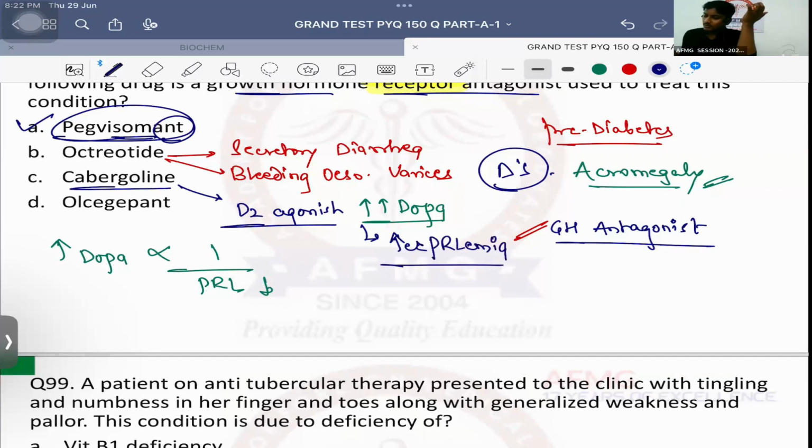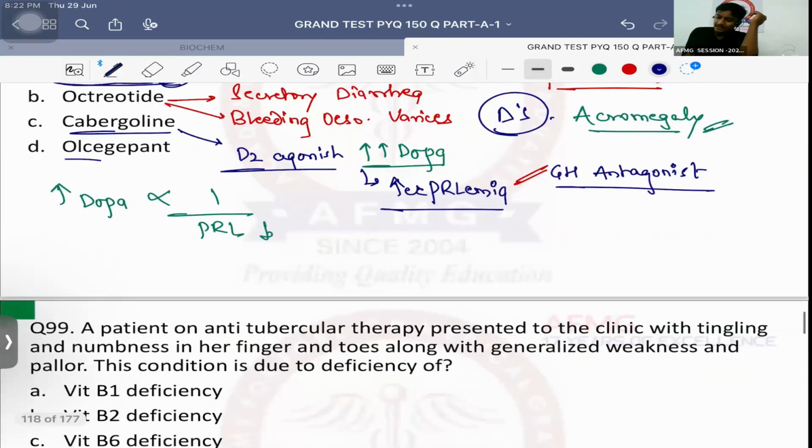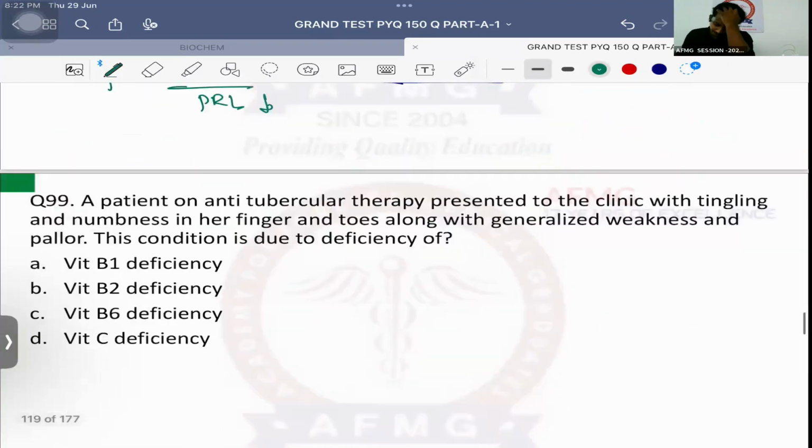Hyperprolactinemia. Okay. So for hyperprolactinemia, the drug of choice should be D2 agonists like cabergoline. Not an option. Go for bromocriptine. But it is short acting. Okay? Olcegipant is used in which condition? Migraine. Very good. Okay. Olcegipant is used in migraine.